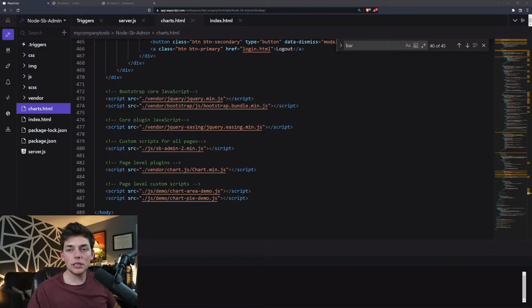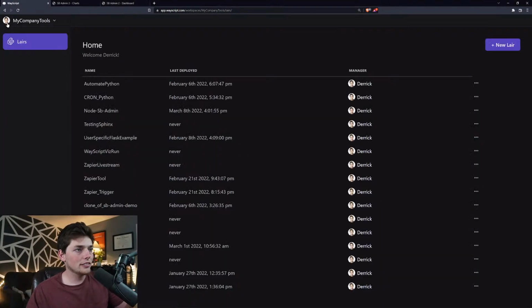In fact, it might be a better video instead of me sitting here debugging to go through and do this from scratch. So let's do that. Change of plans. So let's go through the whole process. Maybe this will be a good clip. So what I want to do is, let's say I want to create a Node Express server and I want to do it very quickly. I don't have to worry about the infrastructure or worry about how my tool will be maintained in the future. I just need to stand something up very quickly.